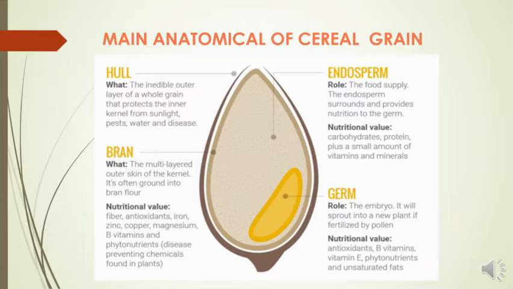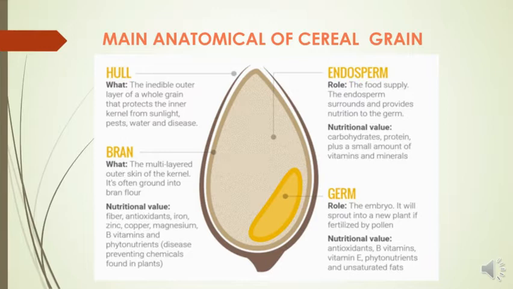The next part is what we call endosperm. The role of this one is the food supply. The endosperm surrounds and provides nutrition to the germ. Its nutritional value includes carbohydrates, protein, plus a small amount of vitamins and minerals.